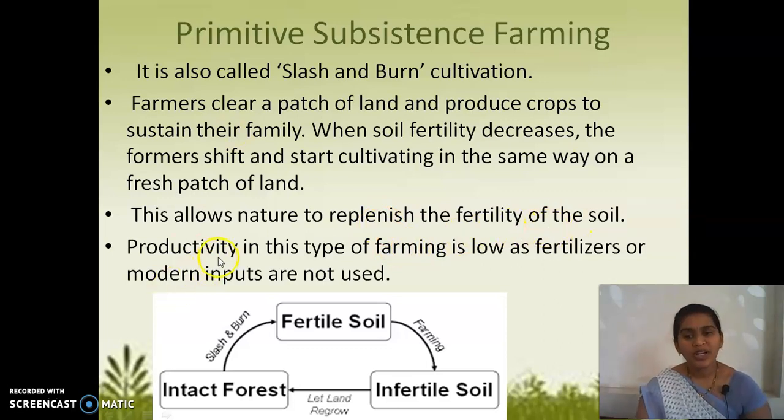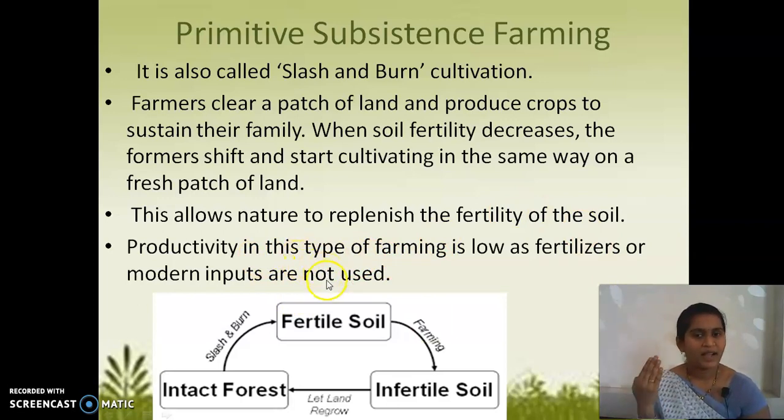The productivity in this type of farming is low as fertilizers or modern inputs are not used. As I told you, we are not using any technological changes, fertilizers, pesticides or modern methods of farming, so of course the yield will be low.